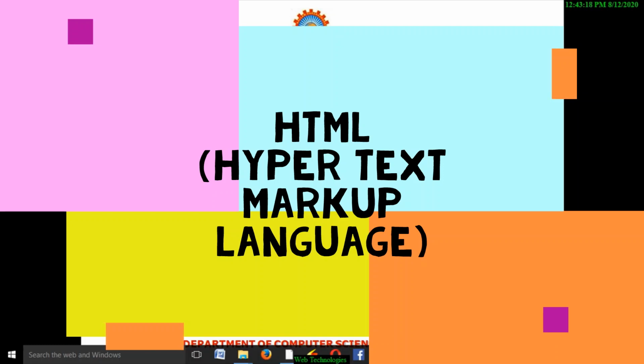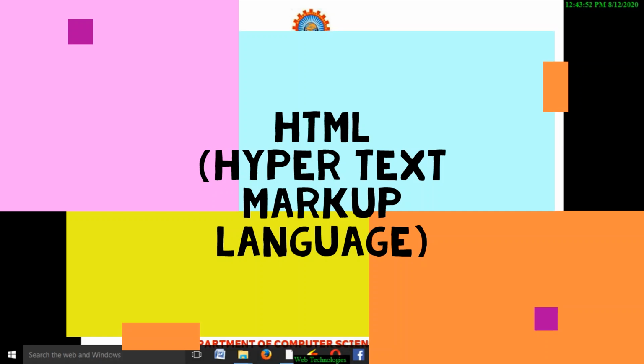Here web technologies is a combination of two words. The first word is web and another one is technology. What is a web? A web is a service on top of the infrastructure. Here infrastructure is nothing but a network. Networks are used to communicate two objects. According to computer science, networks are used to communicate two or more machines or two or more computers.